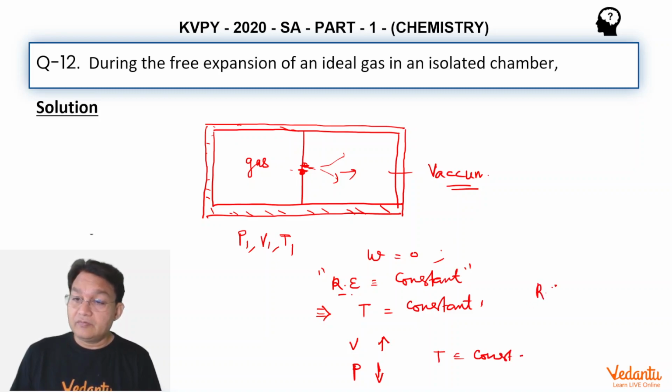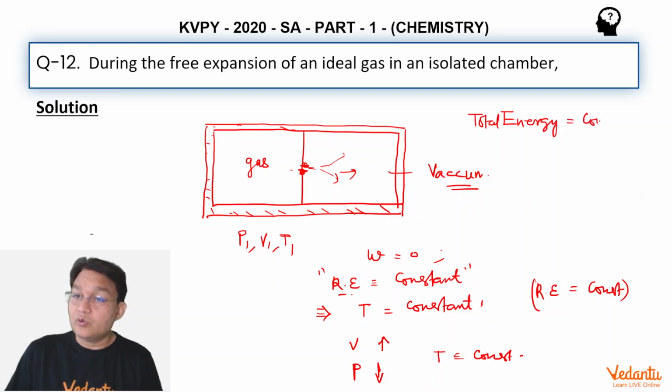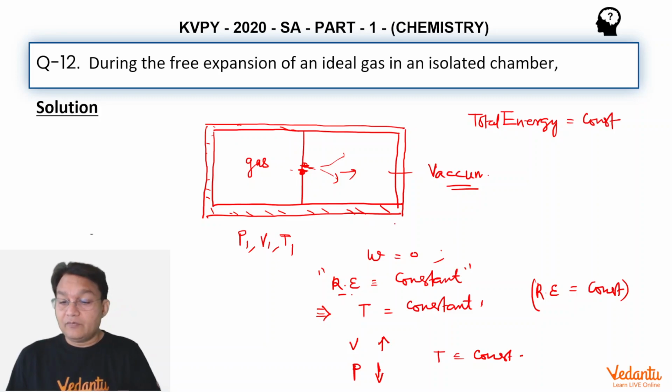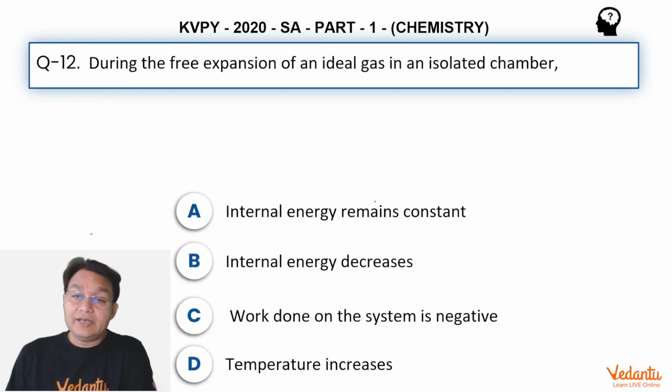Kinetic energy will remain constant. And if the gas is ideal, the potential energy is zero. So you can also say that total energy is also constant in the whole process. Now let us see what are the options. Internal energy remains constant, correct. Internal energy decreases, incorrect. Work done on the system is negative, of course incorrect because the work done is zero. Temperature increases, absurd, there is no change in temperature.